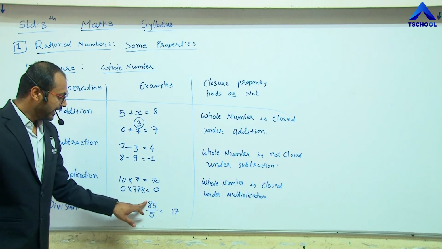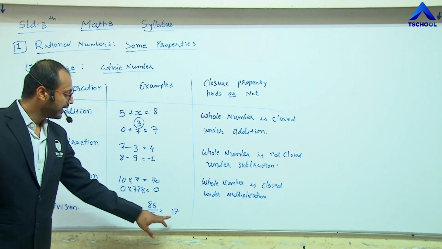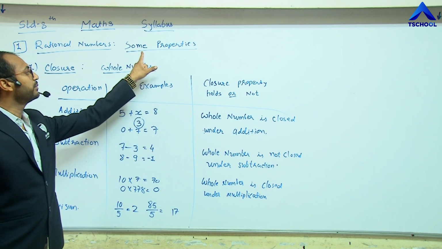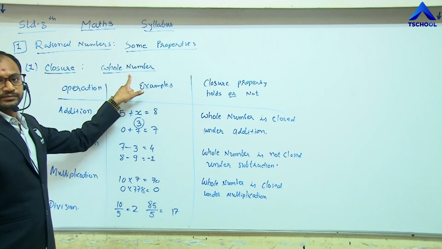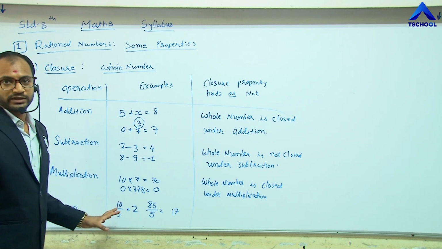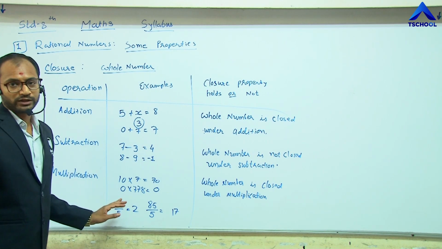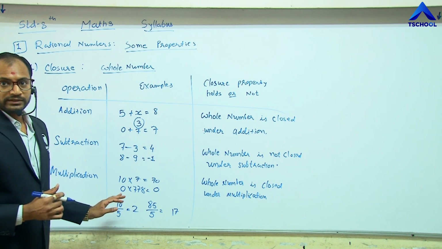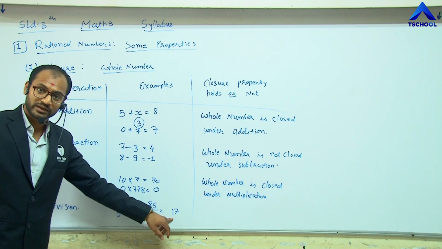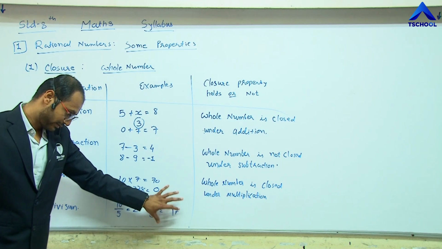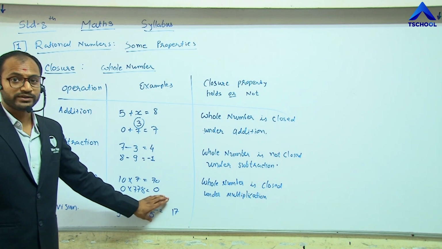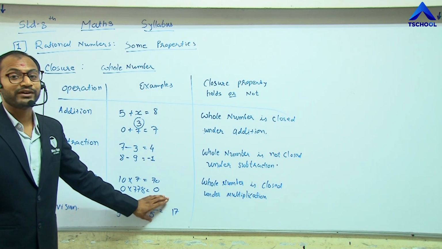So here 85, 5 and 17 are all whole numbers. So for every whole number, if we divide, it holds, the result is a whole number. Right now for these examples we see that it holds, but not every time.